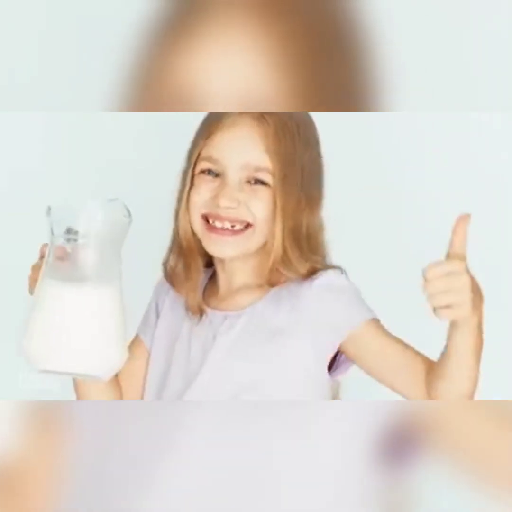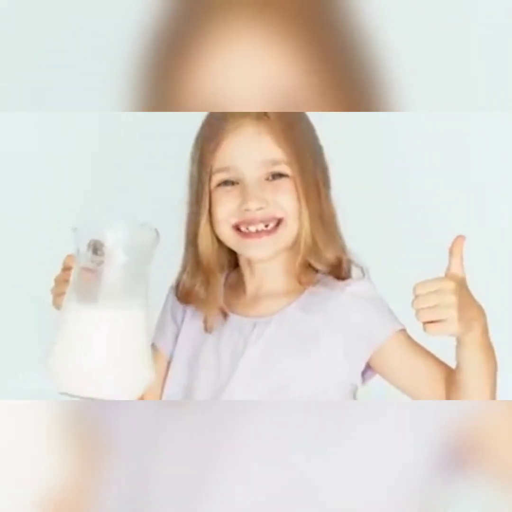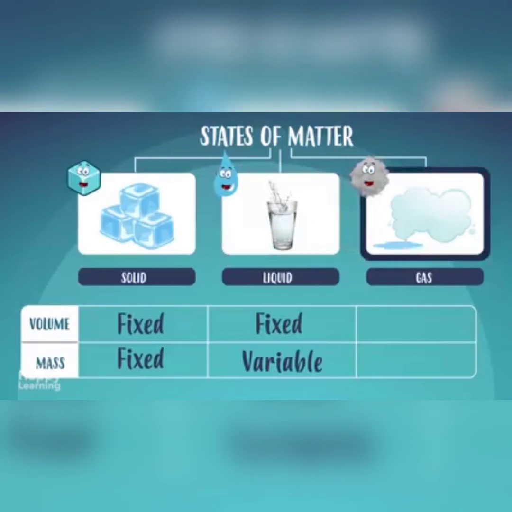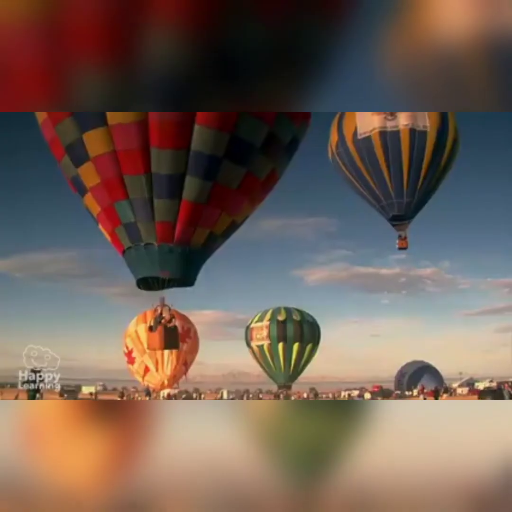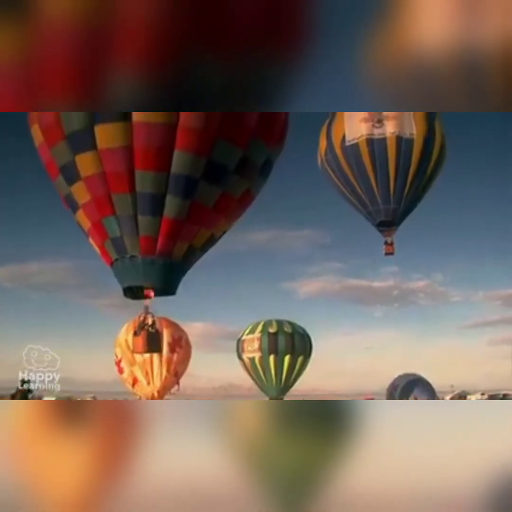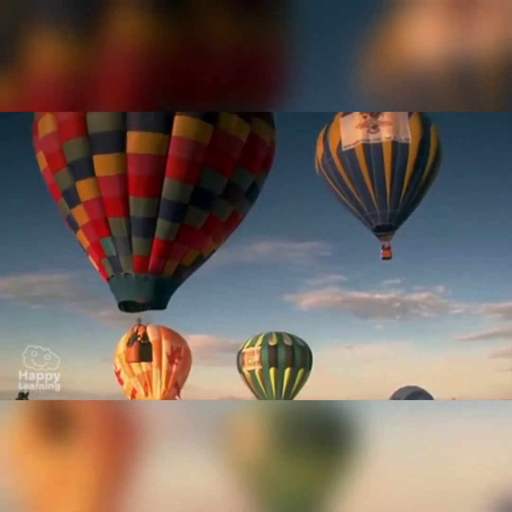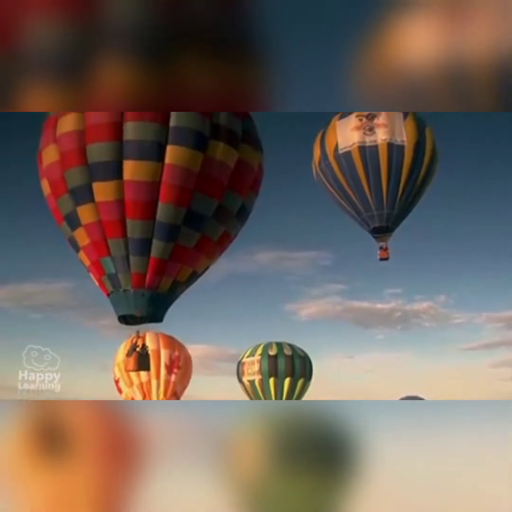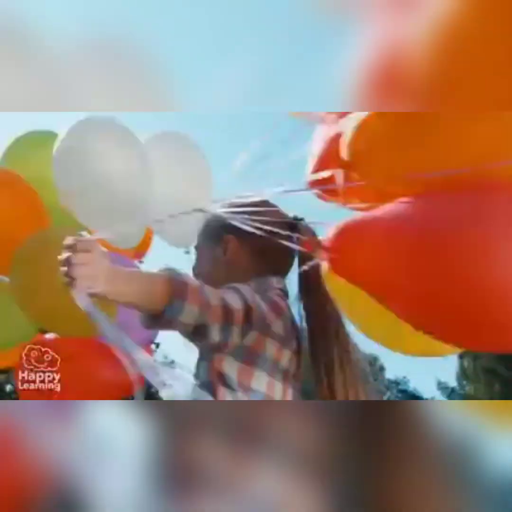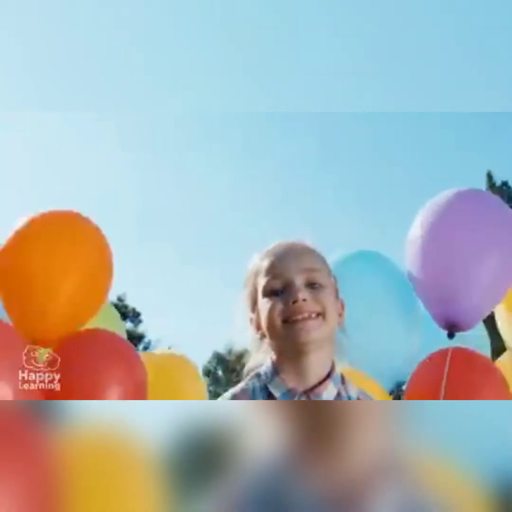Liquids take the container's shape, like this glass or jug. Gas state is characterized by having a variable volume and size. In the same way that liquids take the shape of the container holding them, but gases always occupy the full volume of the container.